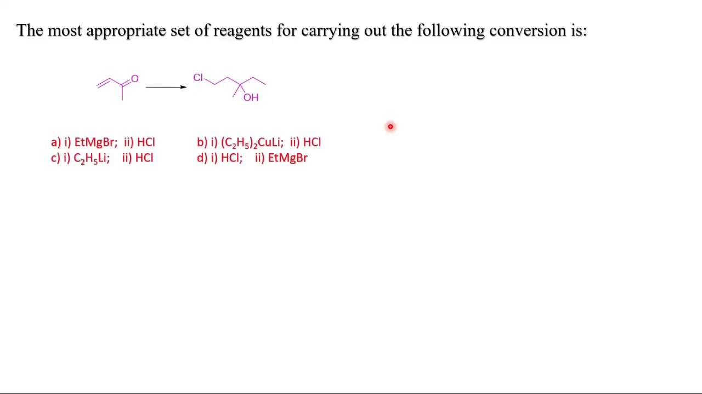So as you can see, this is also an alpha-beta unsaturated ketone, and I have to take one reagent so that this will convert into this system. So what will be that reagent? As you can see now, this is a hard nucleophile, this is also a hard nucleophile, but this is Gilman's